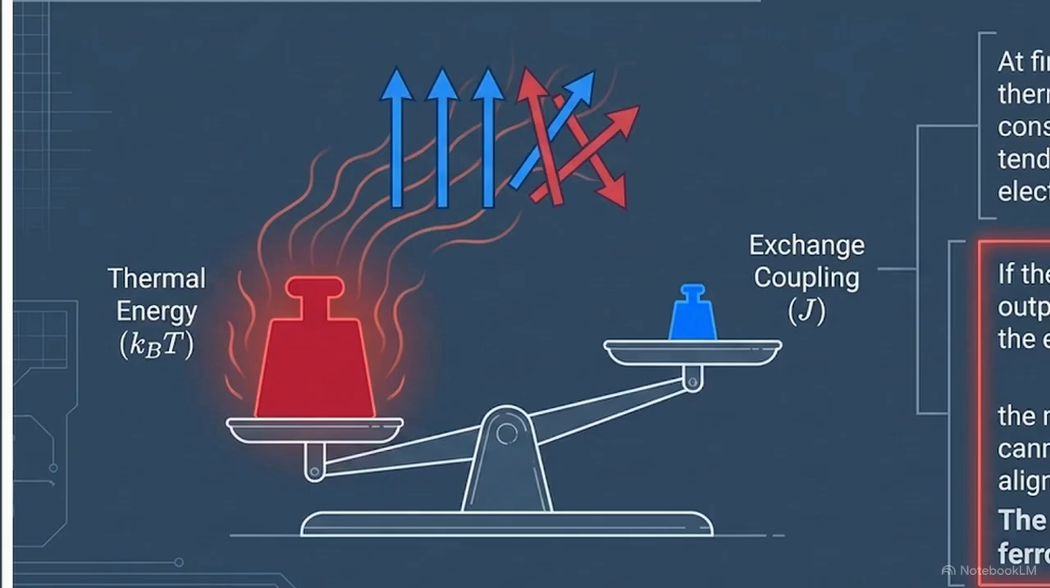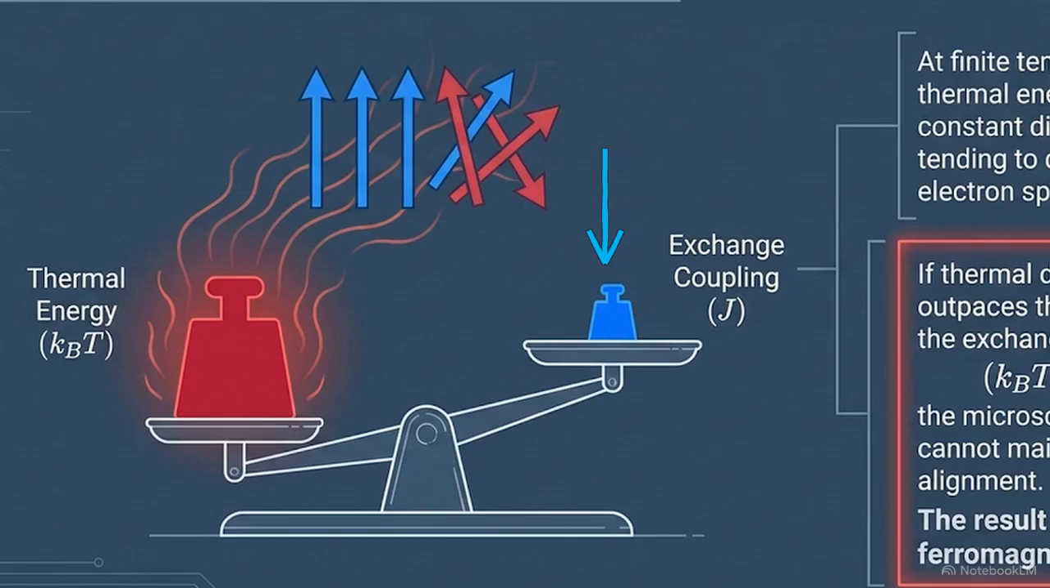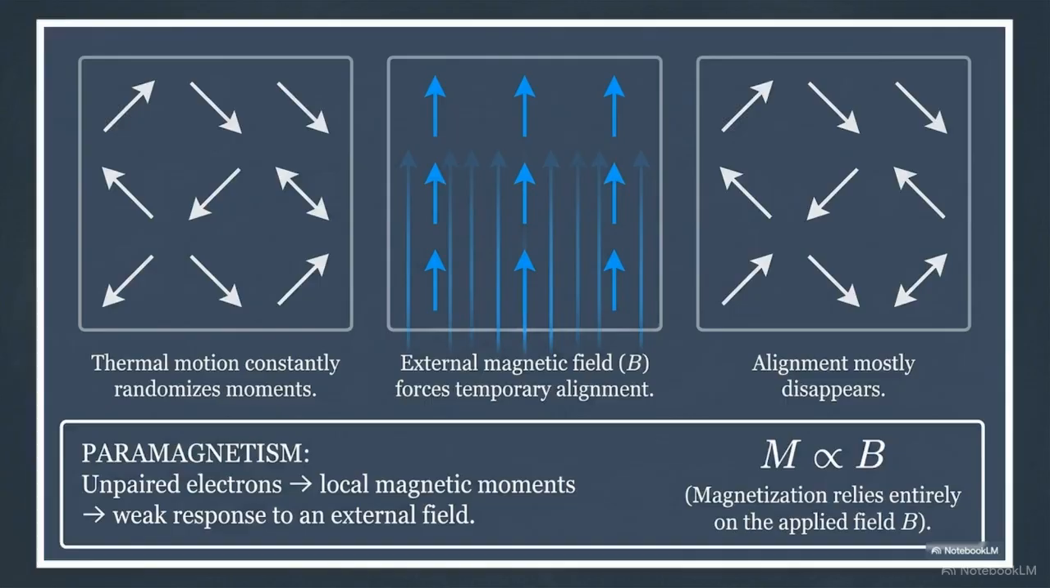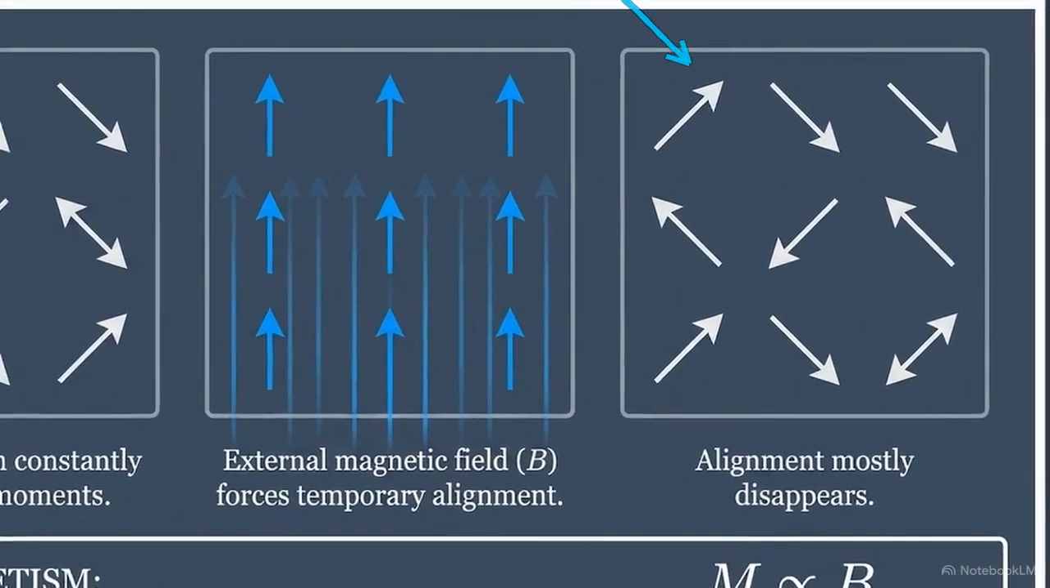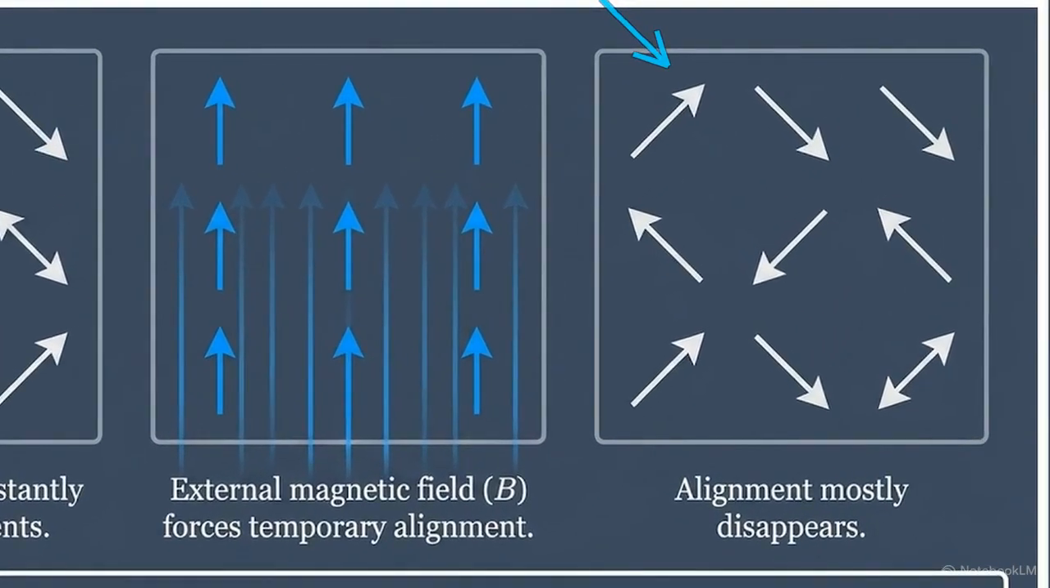This scale shows the competition between forces. On the left, thermal energy attempts to shake the spins apart. On the right, exchange coupling, a quantum interaction, tries to keep them aligned. When heat dominates, the result is paramagnetism. An external field can force a temporary alignment, but as shown here, that alignment disappears once the field is removed. This is the state of oxygen gas.